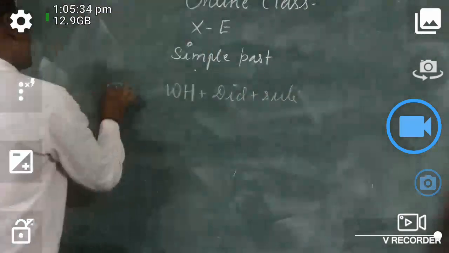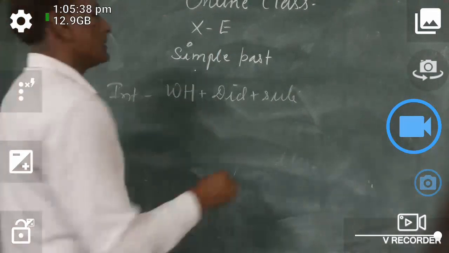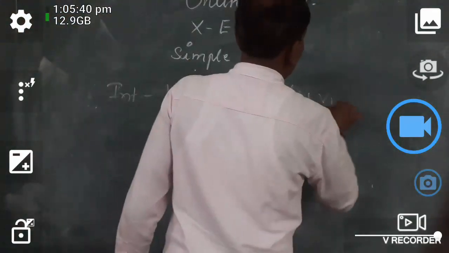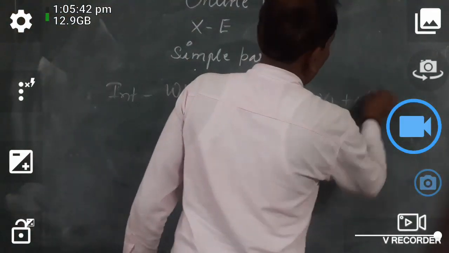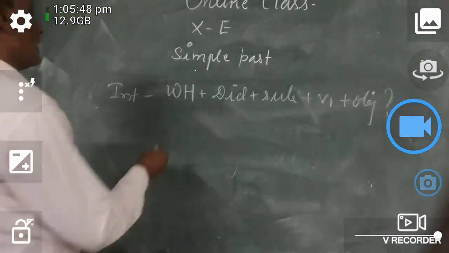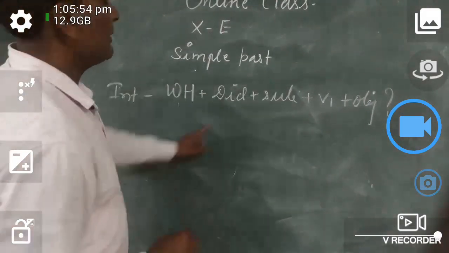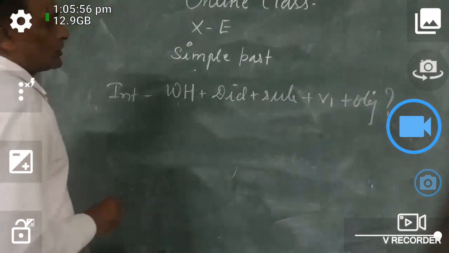For an interrogative sentence: WH word plus did plus subject plus verb plus object and then the interrogation mark. WH words means when, what, why, who, where, which, how, and you can take the helping verb itself also for a yes or no question.